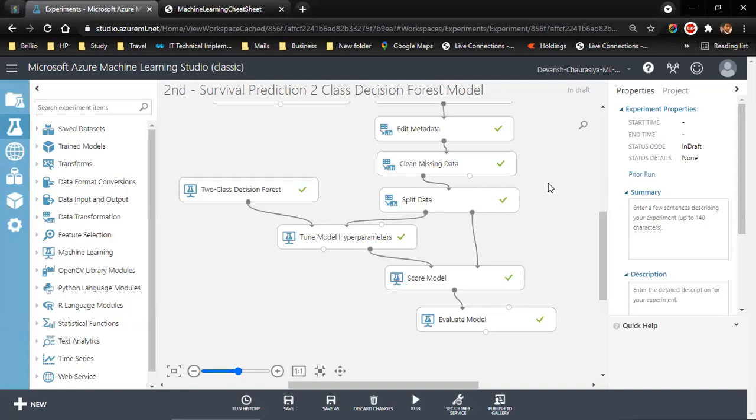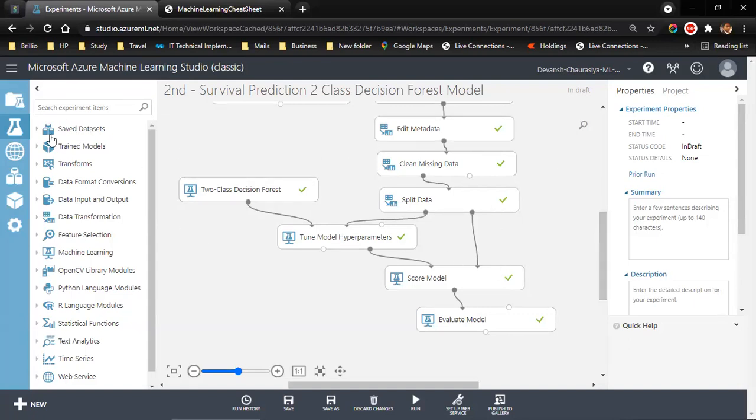Welcome to this session. In this session, we will revise whatever we have learned till now. We will check how to pick up the right algorithm, how to utilize the right algorithm. We will take a look at the cheat sheet for machine learning, and we will also take a look at two-class boosted decision tree, if this is going to improve our accuracy of the model that we have already built.